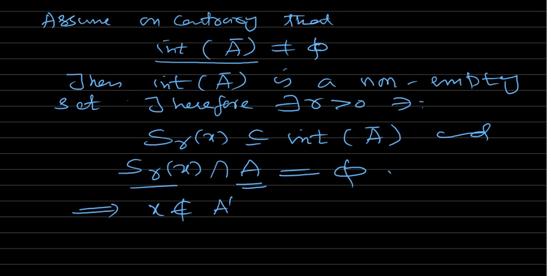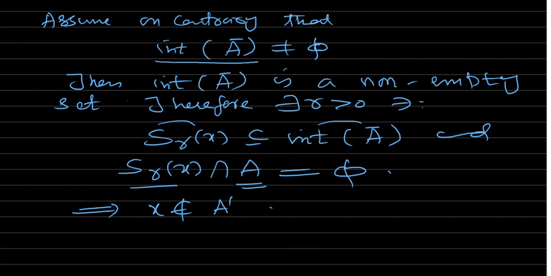So for every such X, I can find a sphere which is contained in the interior of A closure. So every point of the sphere is in the interior of A closure, and this interior of A closure is a subset of A closure. So in particular, the center of this sphere is also in A closure, but it's also not in A, because SRX intersection A is empty.